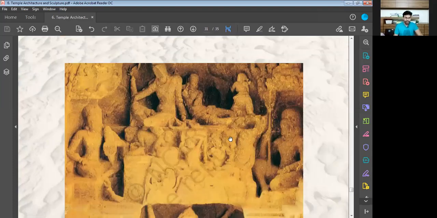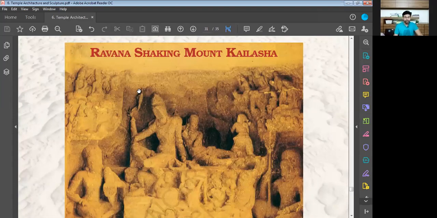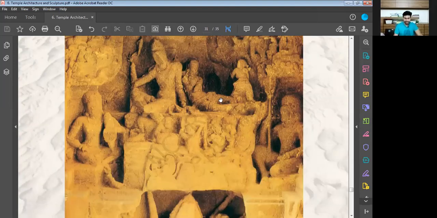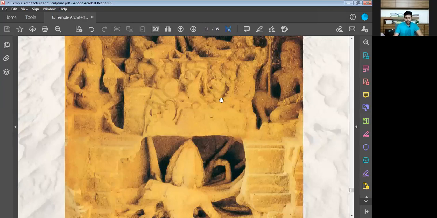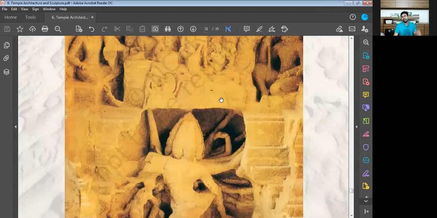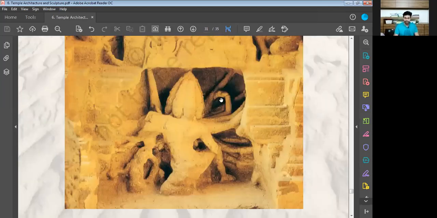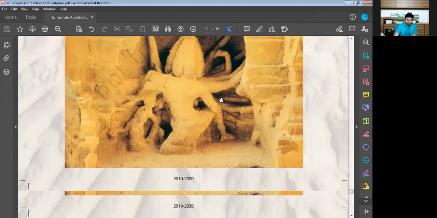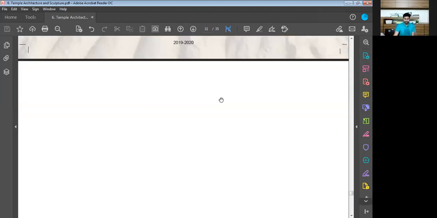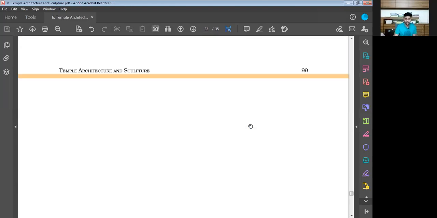Here you can see the image of Ravana shaking Mount Kailasha. This is the thing. For the rest of the remaining images, I'll be sharing the PDF in the group itself. You can go through these images yourself to understand more about it. Ravana shaking Mount Kailasha.